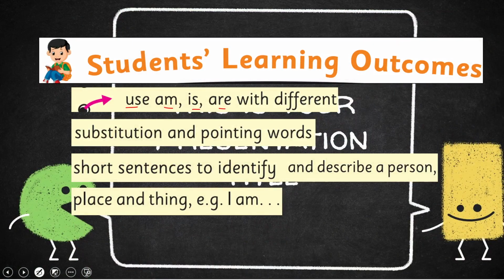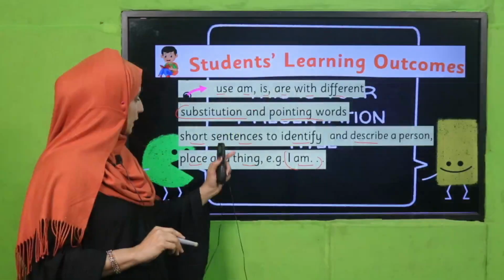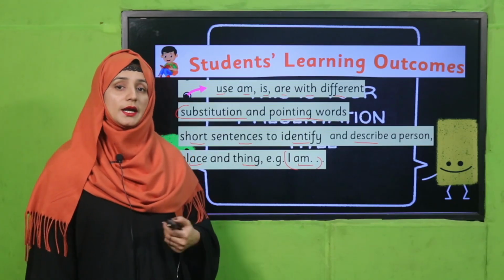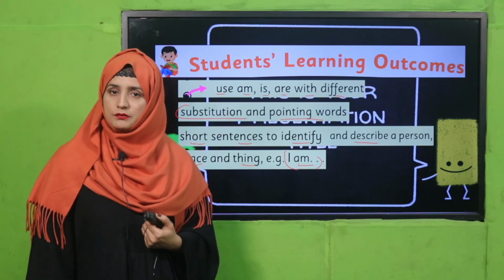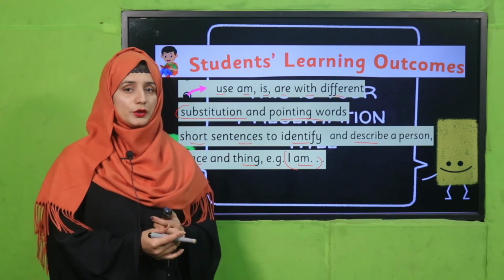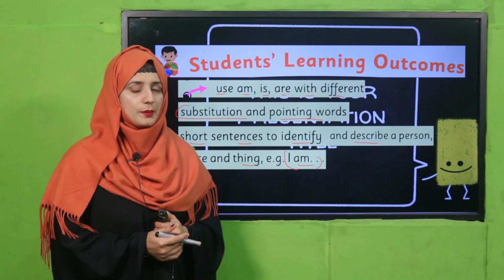Use am, is, are with different substitution and pointing words, short sentences to identify and describe a person, place and thing, e.g. I am. Got it, my dear students? So we will explain this SLO because already we have learned about substitution words and pointing words. So definitely with pointing words and substitution words, which type of helping verb we are using, today we are going to learn about that.